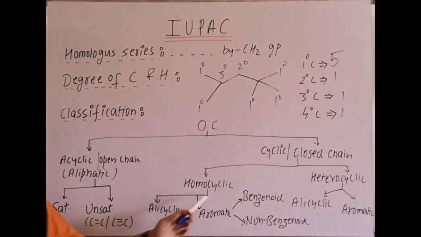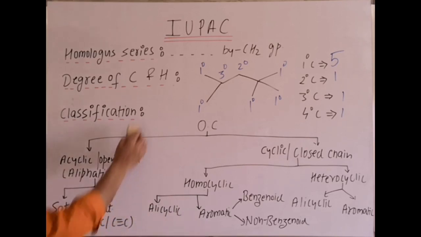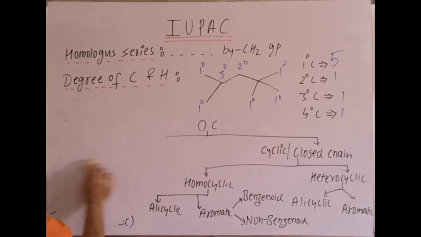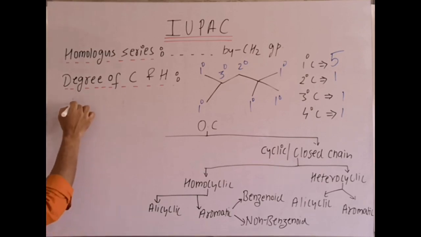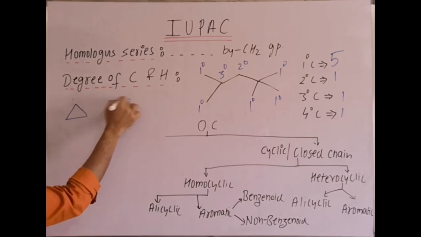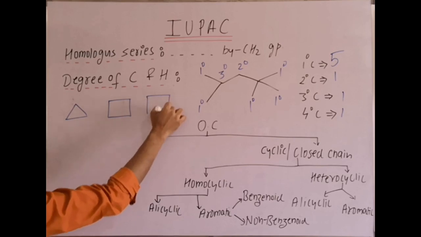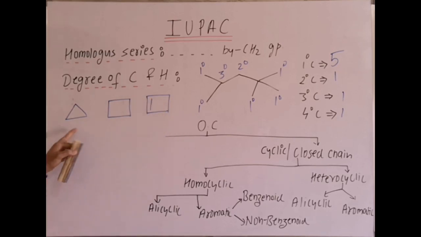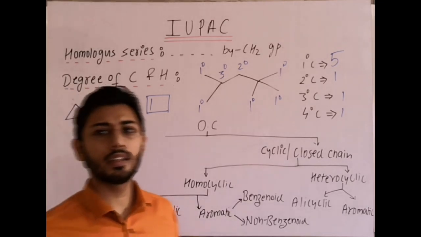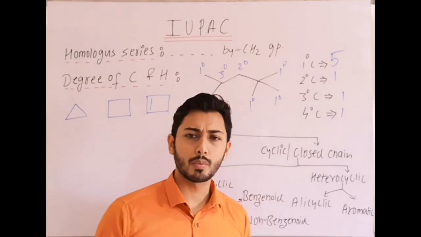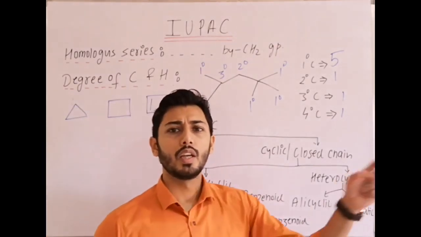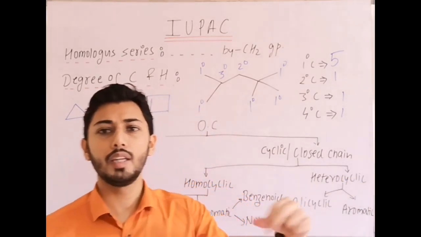Then homocyclic compounds are further classified as alicyclic compounds and aromatic compounds. Alicyclic compounds are firstly homocyclic. A basic example I will give of alicyclic is cyclopropane or cyclobutane, or we can write a double bond also. They are examples of alicyclic. We can even say aliphatic cyclic. In NCERT the term given for them is aliphatic cyclic also. Clear? So if there is any statement type question, do not get confused. Alicyclic, in bracket in NCERT, is given as aliphatic cyclic.